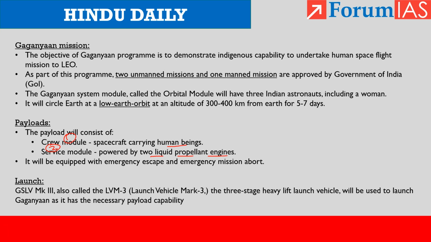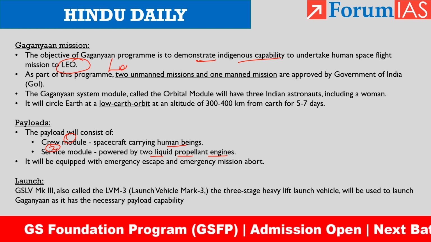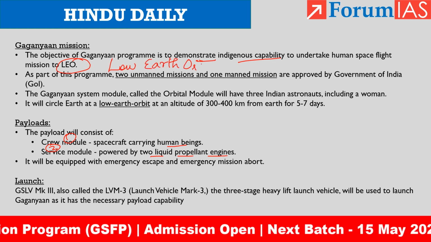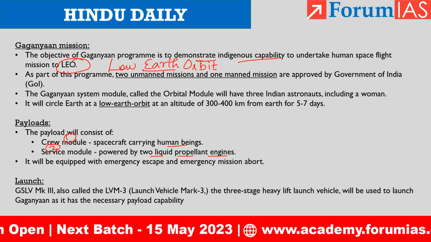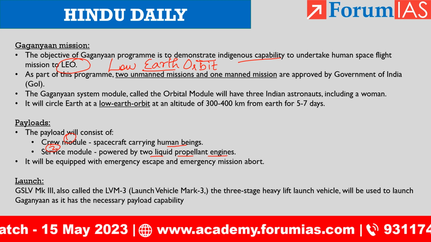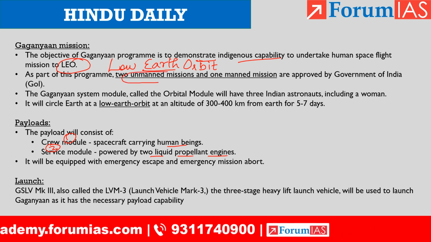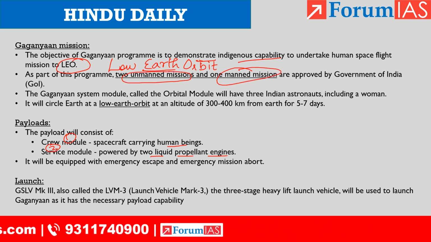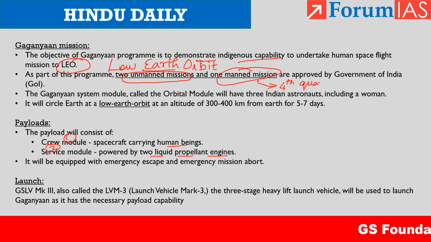The Gaganyaan mission program's aim is to demonstrate indigenous capacity to undertake a human space flight mission to LEO. LEO means low Earth orbit. In the comment section, mention what is the height of the low Earth orbit. Let us see how many of you know. In this Gaganyaan mission, there will be two unmanned missions first and then one manned mission, which will take place in the fourth quarter of 2024.